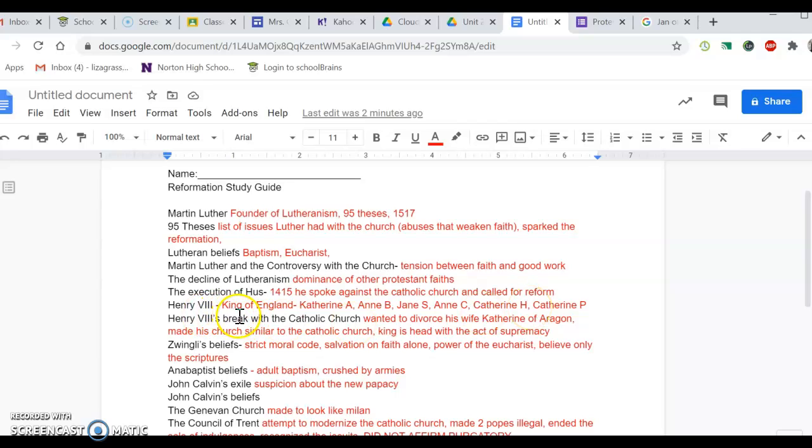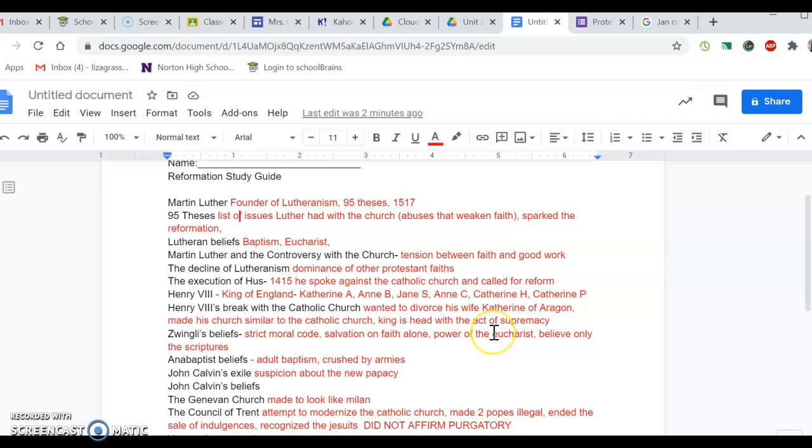Henry VIII was the King of England. His wives go in this order: Catherine of Aragon, Anne Boleyn, Jane Seymour, Anne of Cleves, Catherine Howard, and Catherine Parr. Henry VIII's break with the Catholic Church was because he wanted a divorce from his wife, Catherine of Aragon. He made a church really similar to the Catholic Church, and the king was the head because of the Act